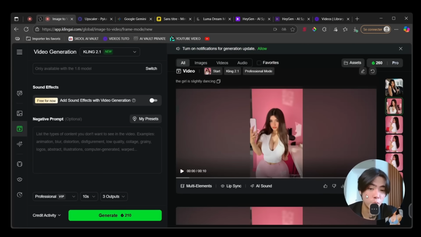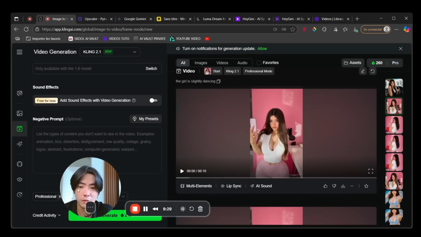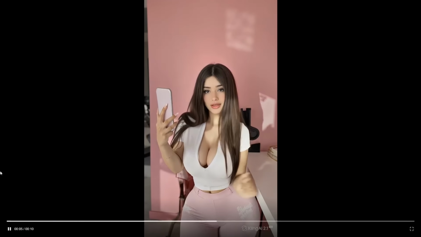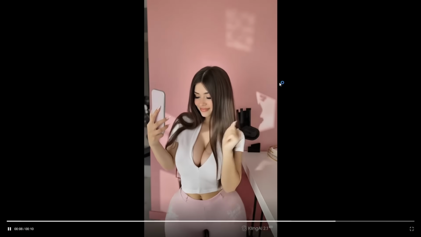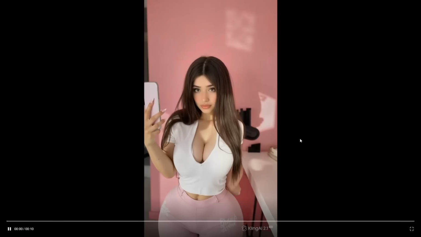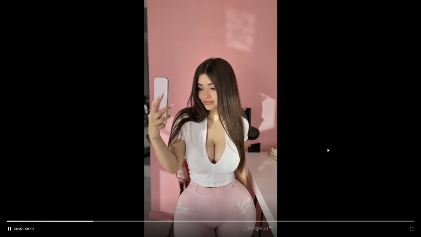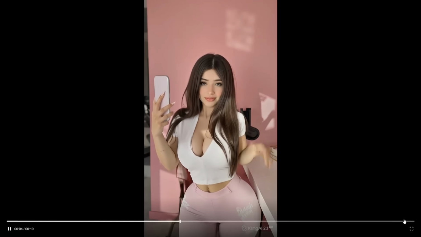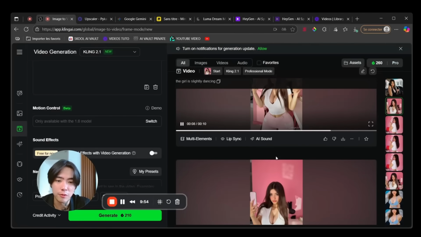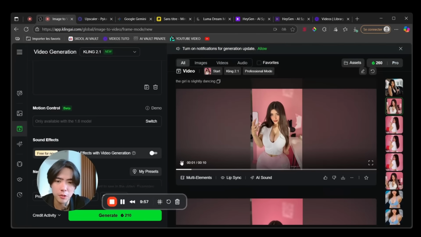Now I really want to show you the results, so let's have a check together. Okay, this one is very, very good. And look, with 2.1 Master King AI, even the shadow is moving. That's crazy. This is the big difference with other AI generator tools, right? So this is enough, I have 10 seconds. That's great. Let's also look at another example.